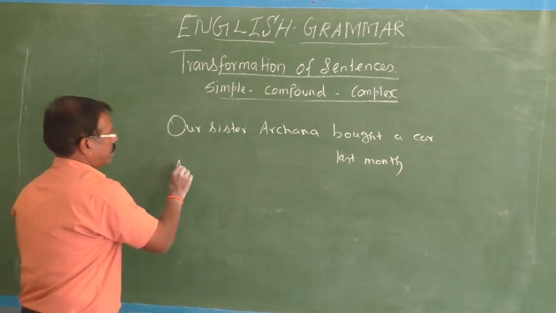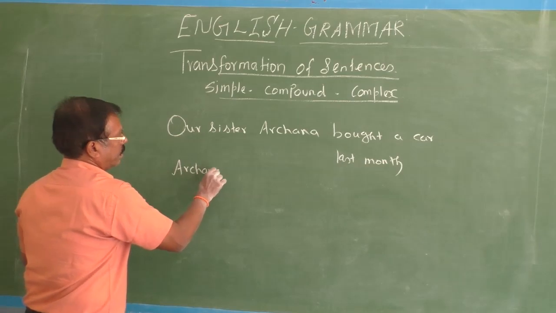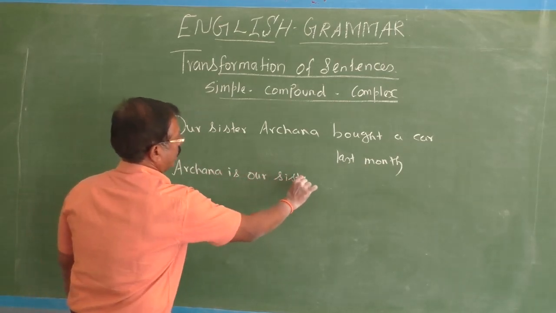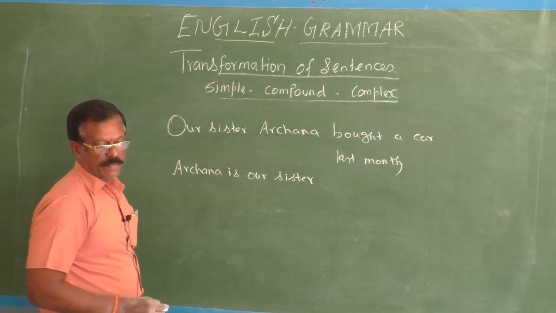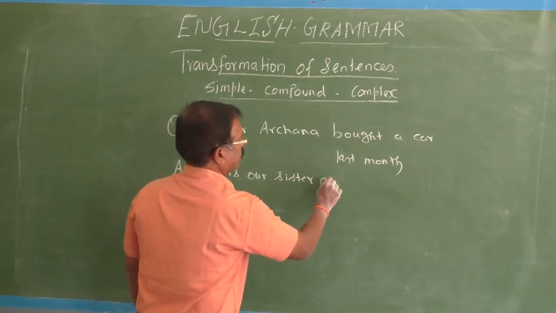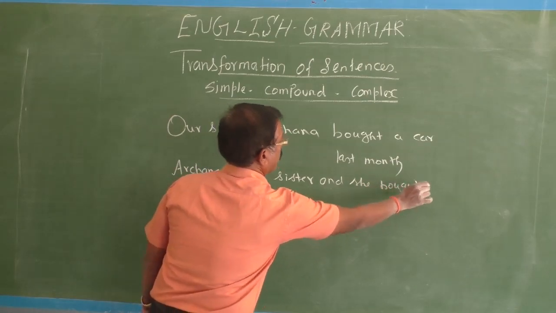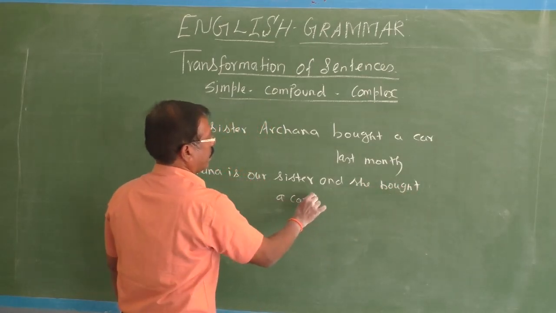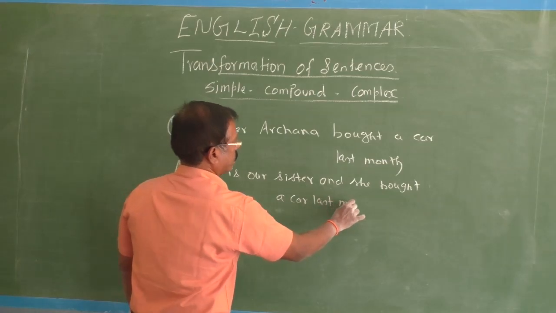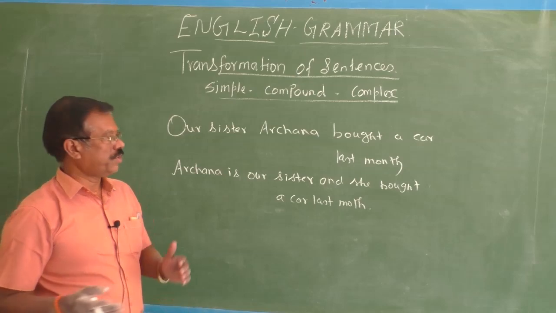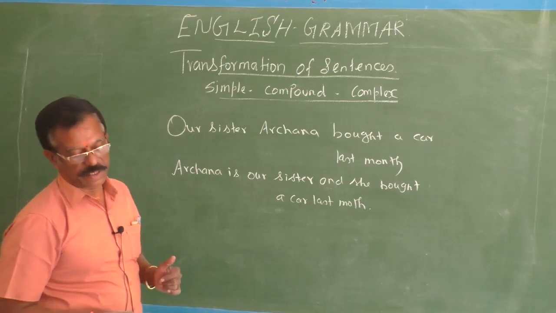Compound sentence: Archana is our sister and she bought a car last month. This is a compound sentence.